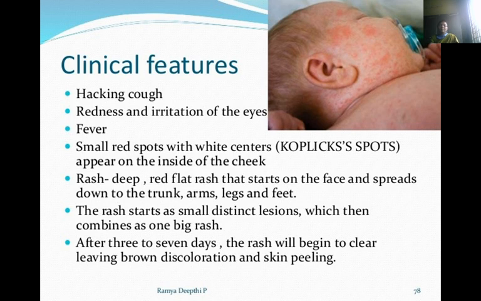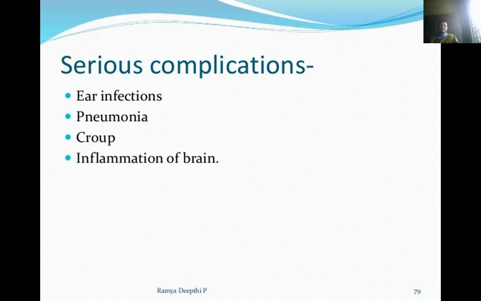Then a rash, a deep red flat rash that starts on the face and spreads down to the trunk, arms, legs and feet. The rash starts as small distinct lesions which then combine into one big rash. After 3 to 7 days, the rash will begin to clear, leaving discoloration and skin peeling. Serious complications are infection, pneumonia, croup, and inflammation of the brain.